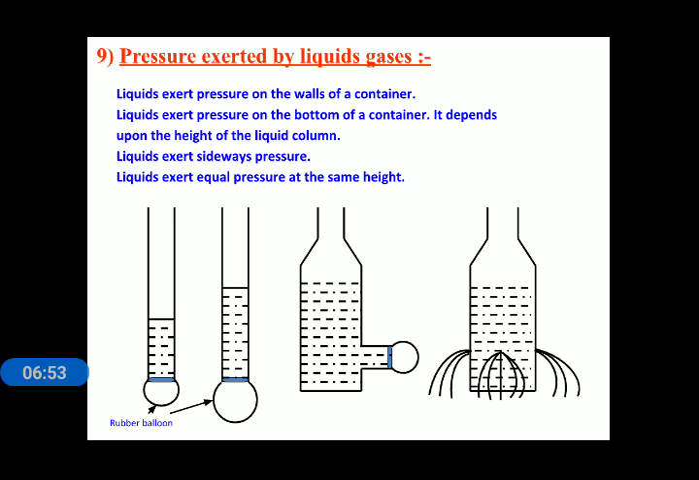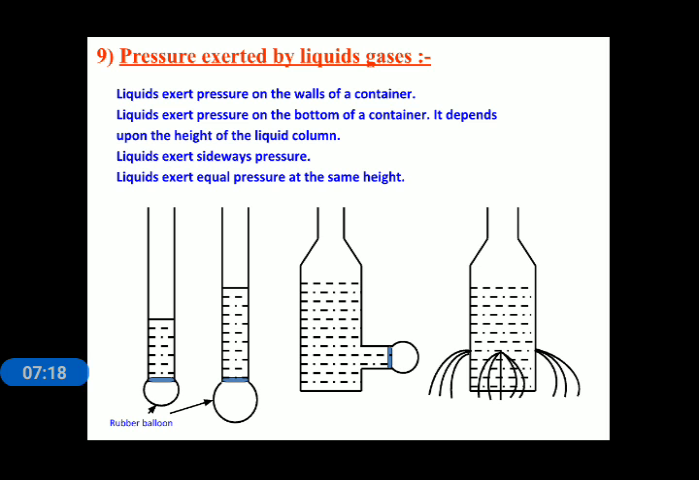At one end, we attach a rubber balloon, and after that we pour water into it, creating different levels of water. Like in the first tube, we fill it with one quarter of water, and in the second tube we fill it with half of the water.